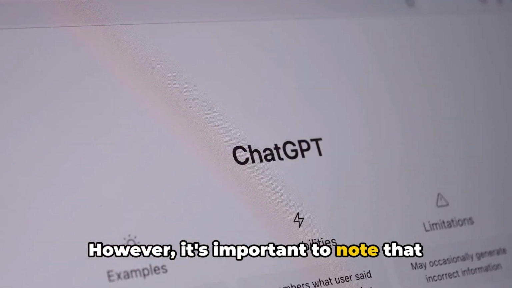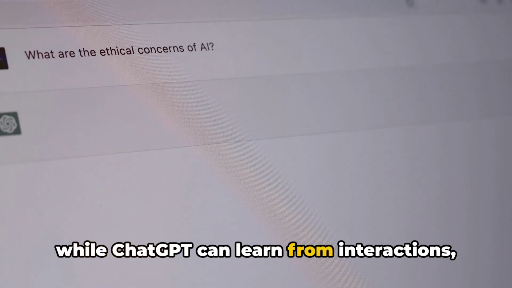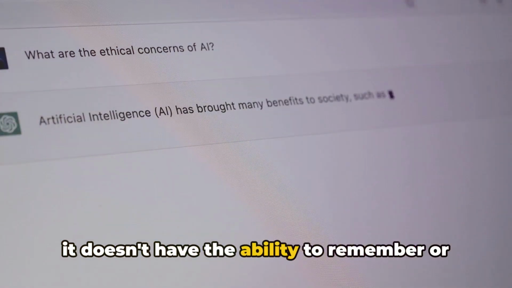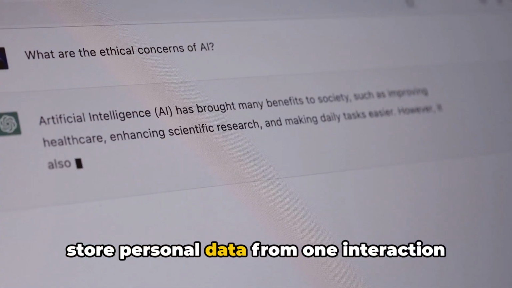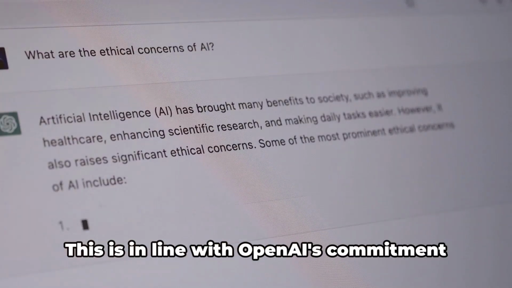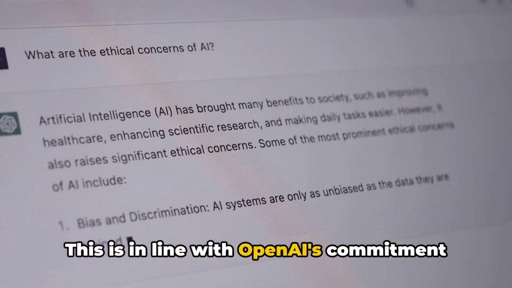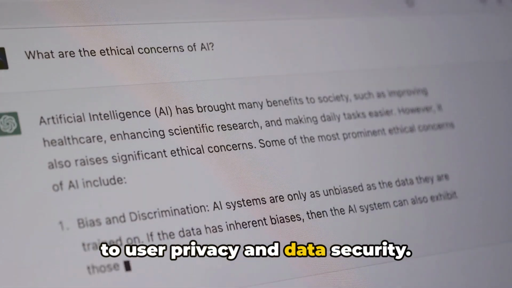However, it's important to note that while ChatGPT can learn from interactions, it doesn't have the ability to remember or store personal data from one interaction to the next. This is in line with OpenAI's commitment to user privacy and data security.